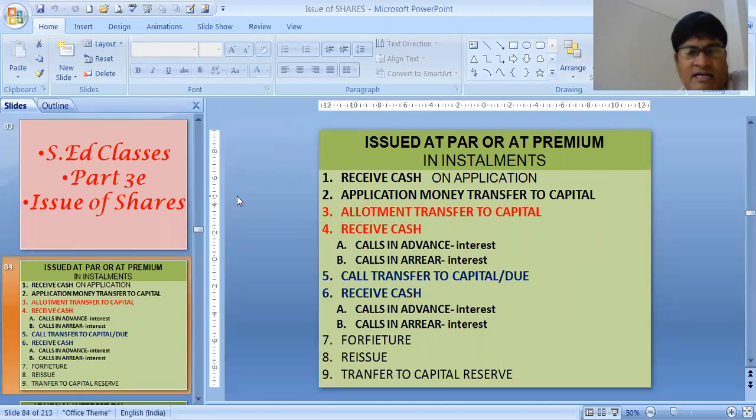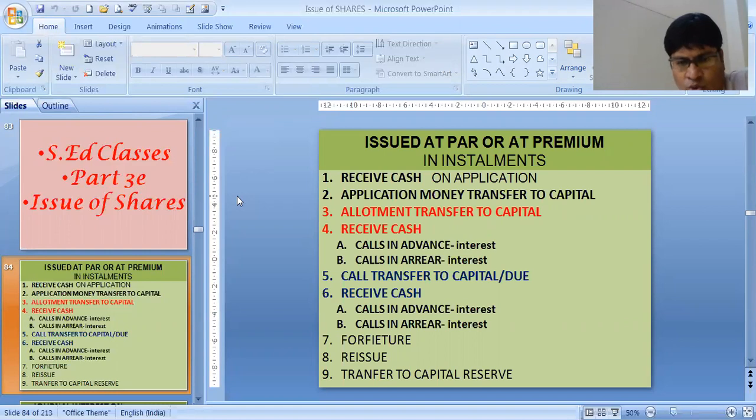Whenever issue of shares is done in installments, we have application money received, then transfer to capital, then allotment money made due or transfer to capital, then money received along with calls in advance, its interest, calls in arrear, its interest. Then we have due entry for calls, that is first call, due entry, then receipt of the first call. Over here also, if the sum mentioned, then calls in advance, calls in arrear will be there along with the cash entry. Then you may have second call due and second call receive. You may have third call, fourth call, and accordingly.